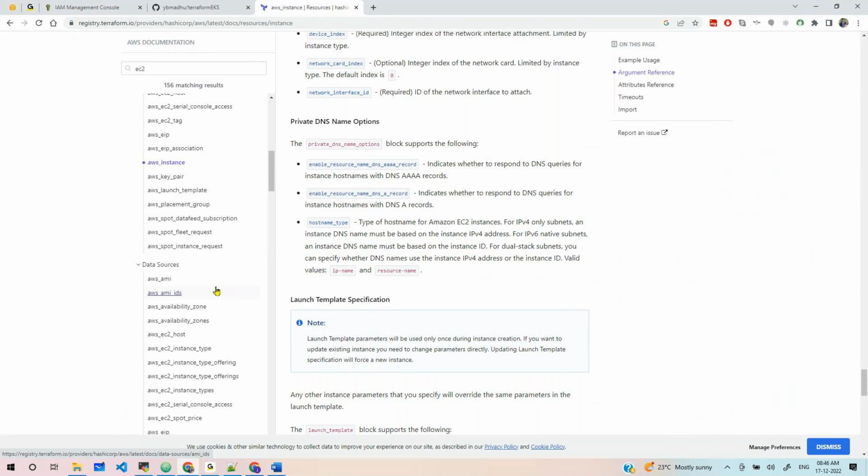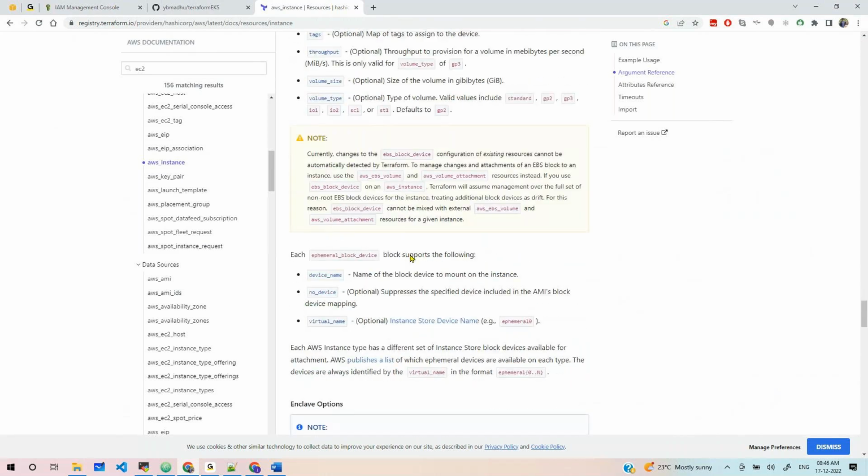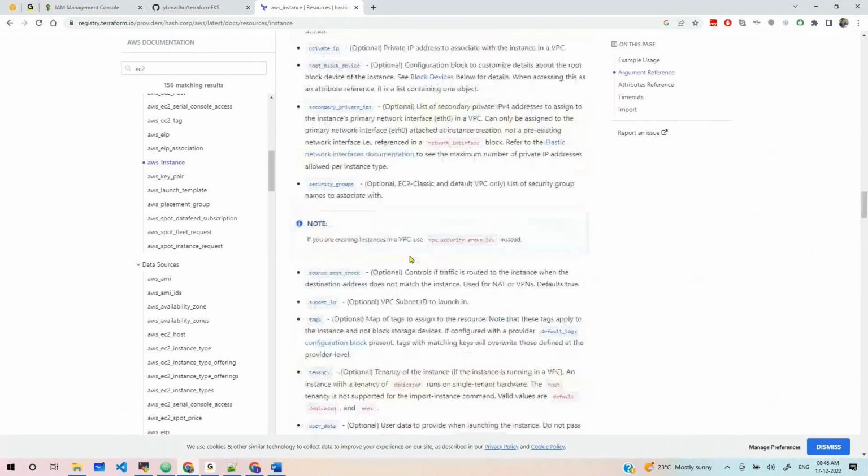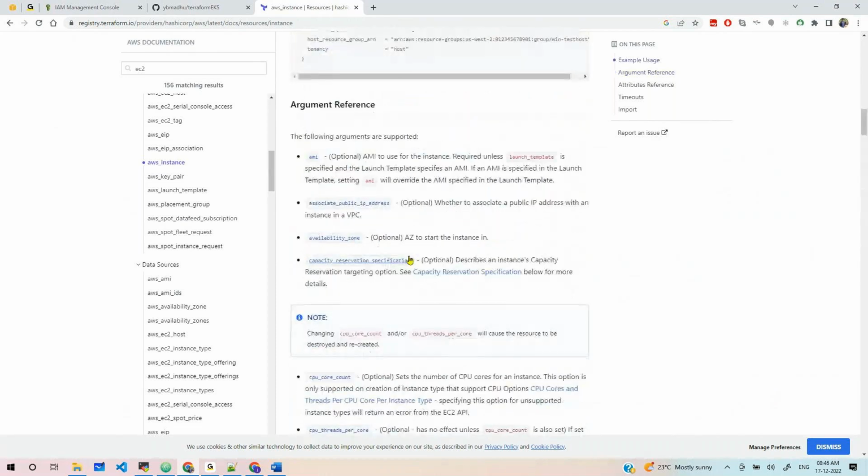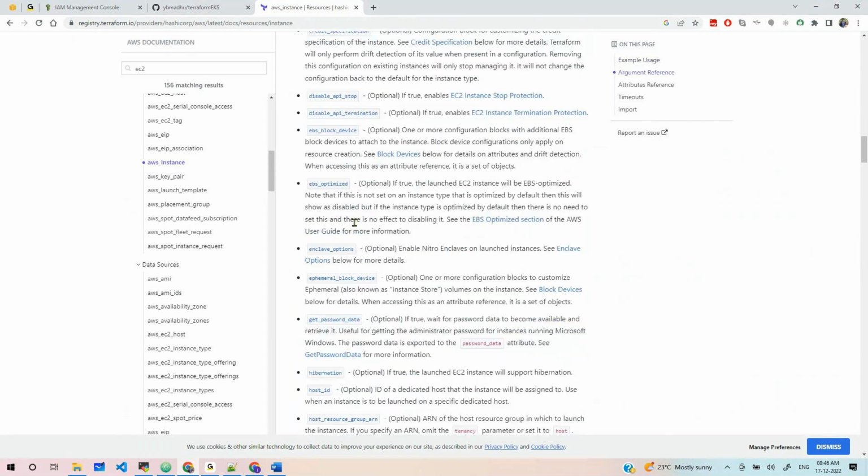The AMI ID, the instance type like t2.micro or t2.medium, and which zone we configure. Those are called arguments: AMI, instance type, CPU, memory, count.